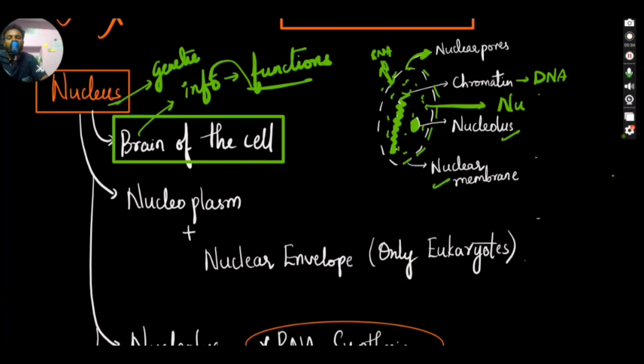Then next, we can see that this nuclear membrane will only be there in eukaryotes. In prokaryotes, there won't be any nuclear membrane, because in prokaryotes the cell is not fully developed, right?